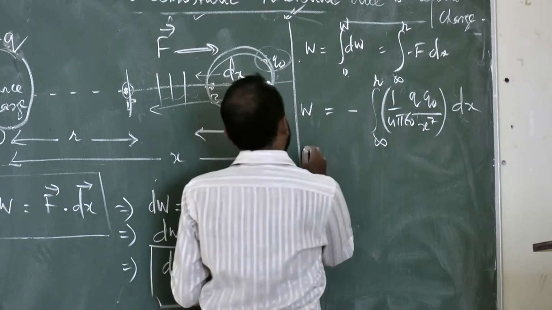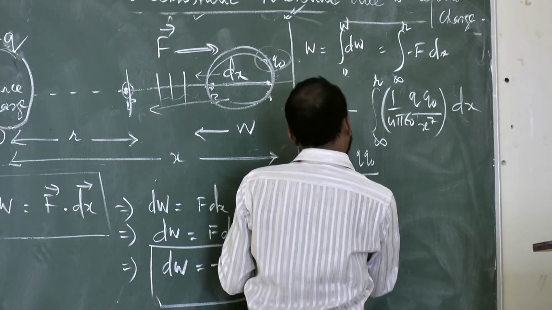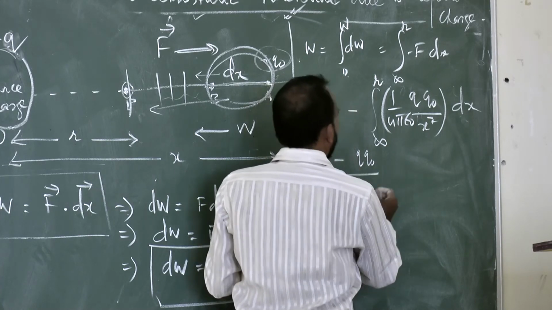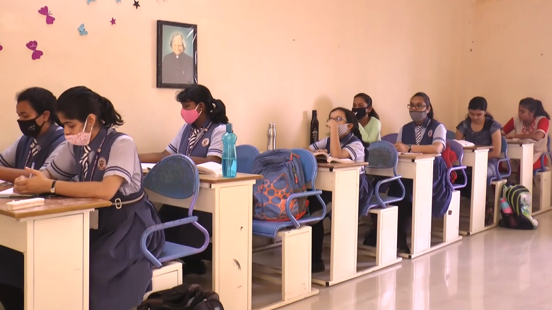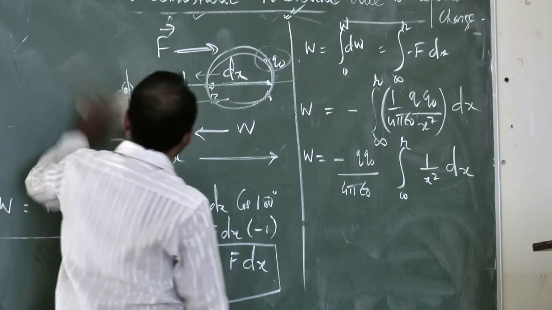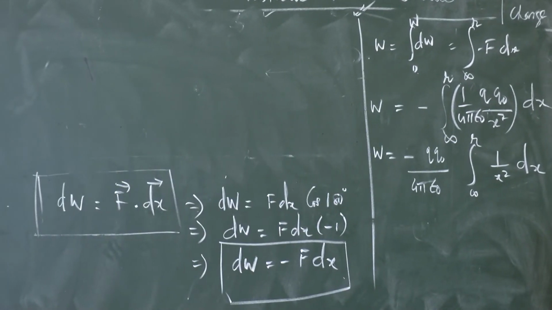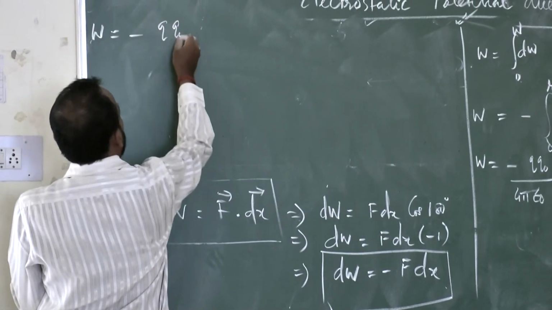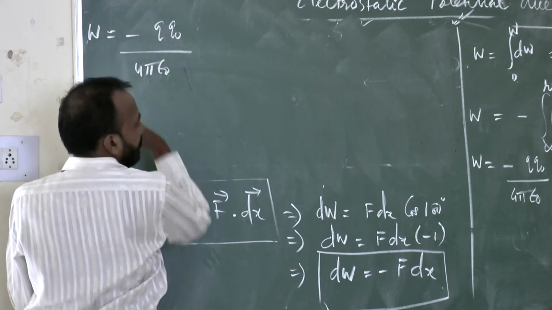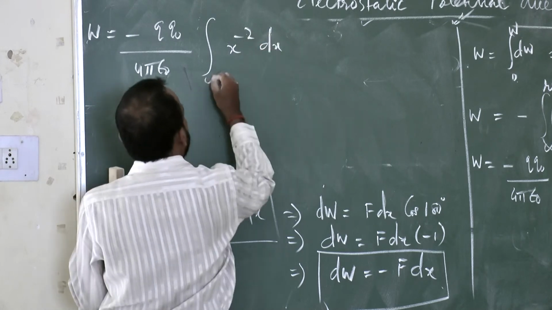All are taken constant. So W is equal to negative of q naught divided by 4 pi epsilon naught, and the integration from infinity to r of 1 by x square dx. Now the next step: W is equal to minus q naught by 4 pi epsilon naught, integration of what? x to the power minus 2 dx, yes or no?